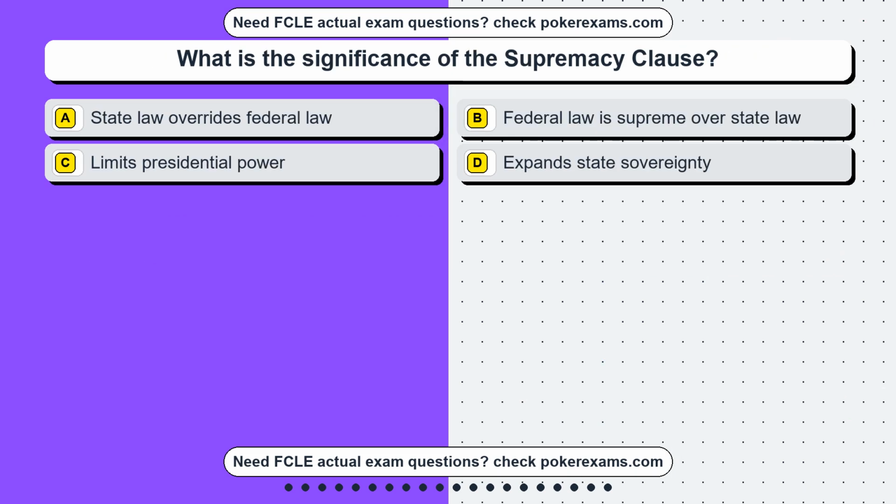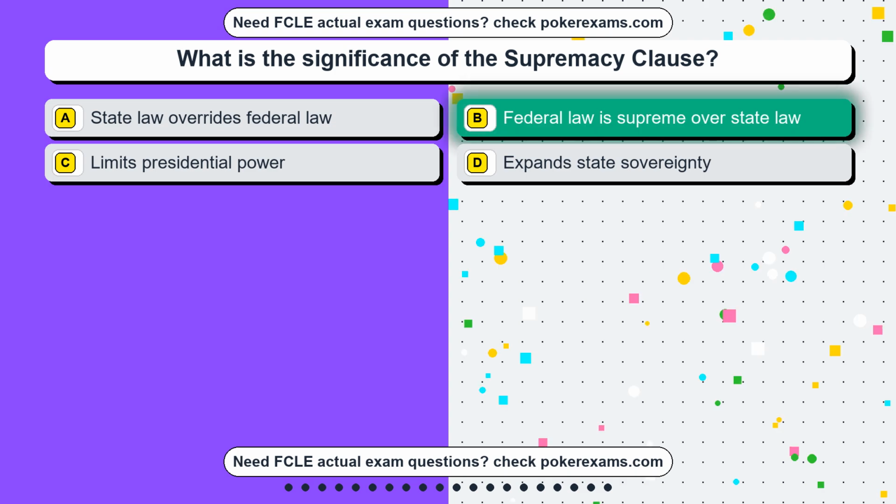Question 18. What is the significance of the Supremacy Clause? Option A, state law overrides federal law. Option B, federal law is supreme over state law. Option C, limits presidential power. Option D, expands state sovereignty. The correct answer is option B. Federal law is supreme over state law.